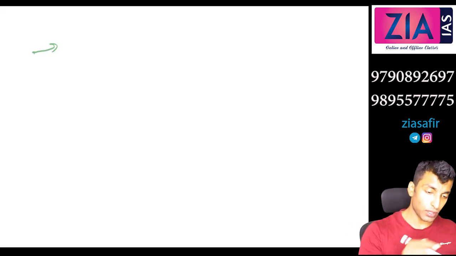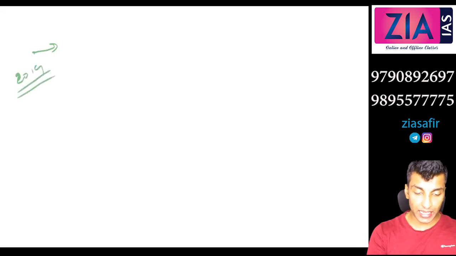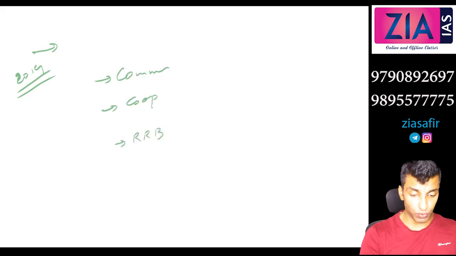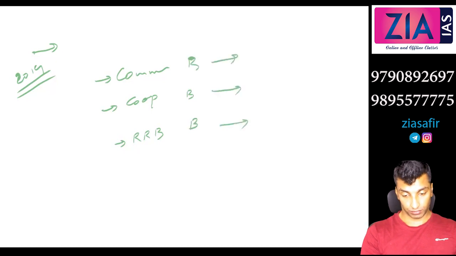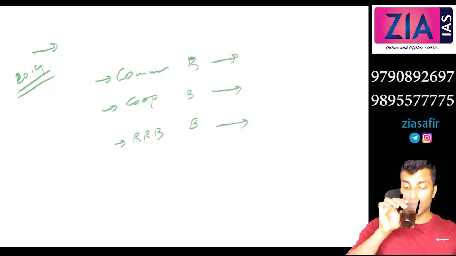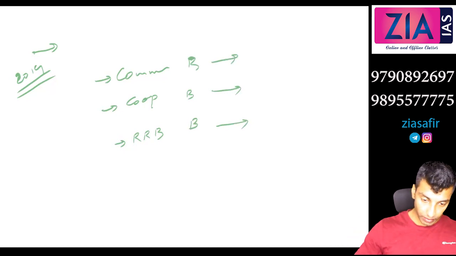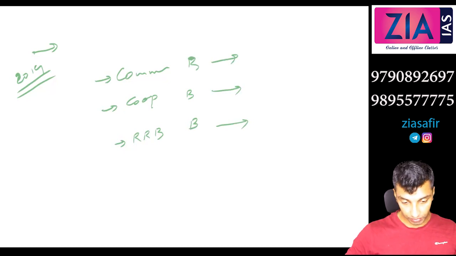There was a question in 2014. The question in prelims was on share in agriculture credit. Who among the following have the maximum share in agriculture credit? Commercial banks, cooperative banks, and regional rural banks. One more option was there, I don't remember. So what do you think is the answer? Commercial bank, cooperative bank, regional rural bank. Still the commercial bank. Commercial bank, that's the highest. Any idea? Others? RRB.